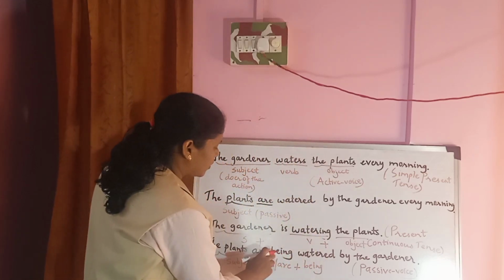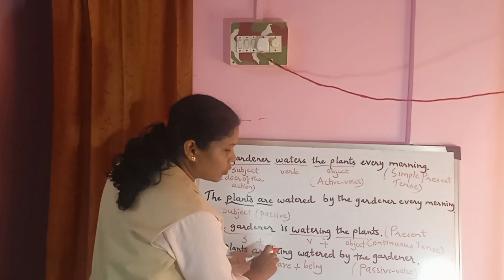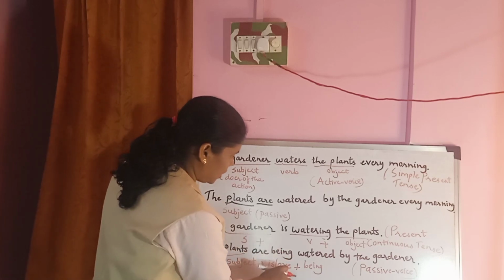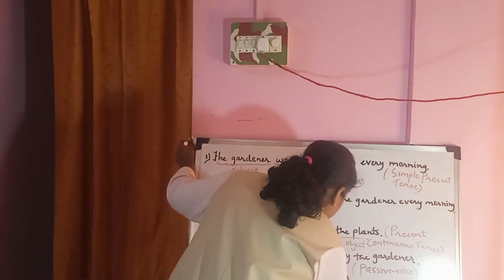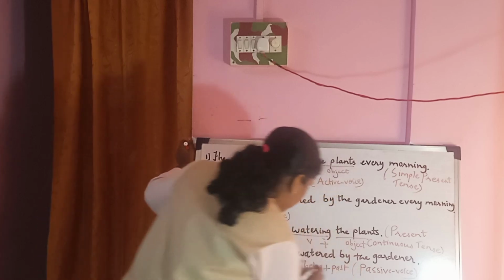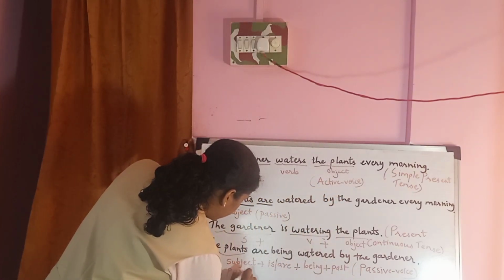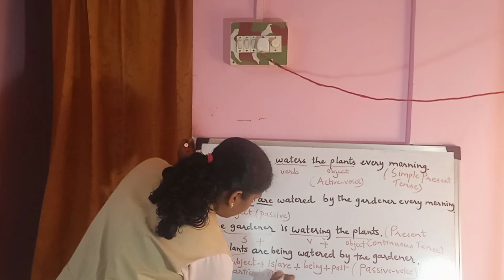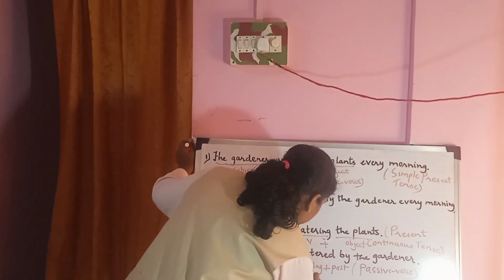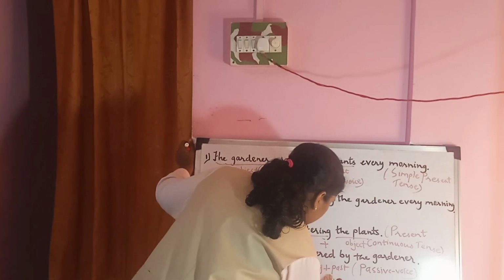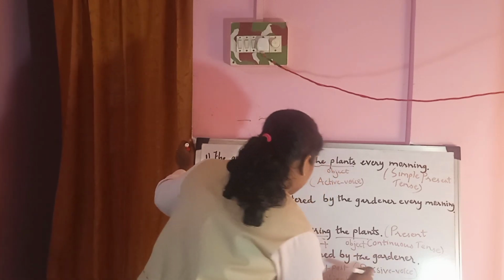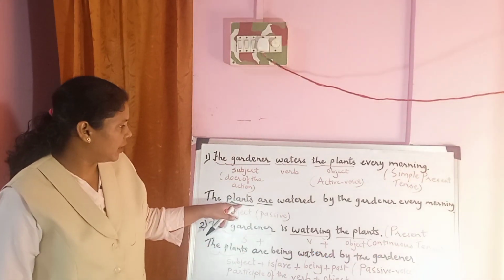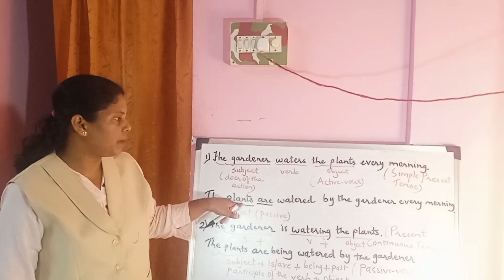Being is used for the present continuous tense, plus past participle of the verb, watered, plus object. Let me write it down: when you change sentences in the present continuous tense only, this structure is for the present continuous tense. Subject plus is, are, plus being, plus past participle of the verb, plus object, the gardener. So you will have to remember the structure here.